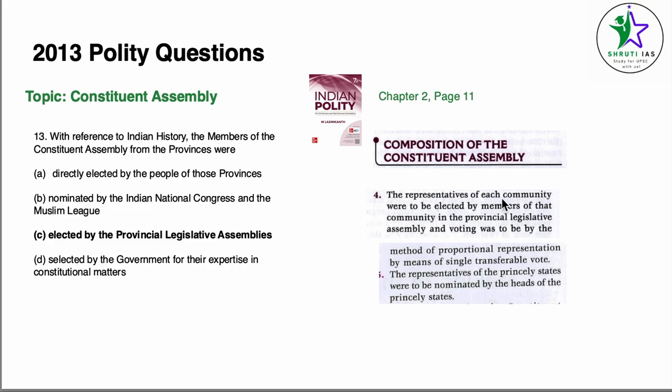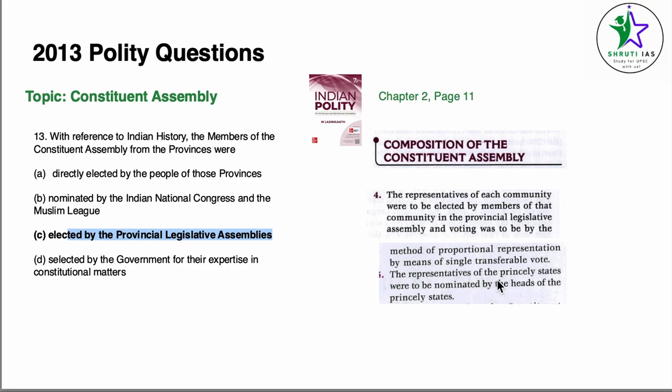The representatives of each community were to be elected by the members of that community in the provincial legislative assembly, right? And the voting was to be done by the method of proportional representation by means of a single transferable vote. The representatives of princely states were to be nominated by the heads of princely states. So for provinces, very clearly the members were elected by the provincial legislative assemblies.